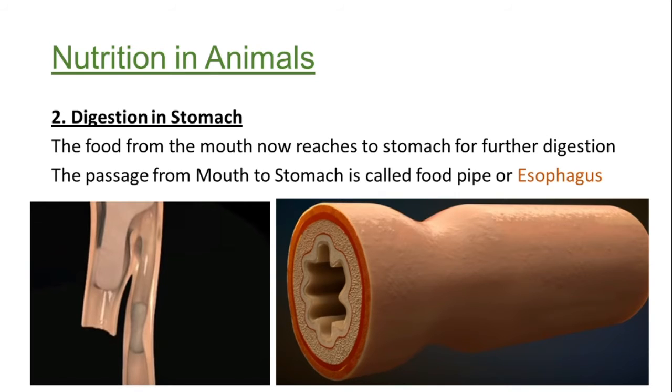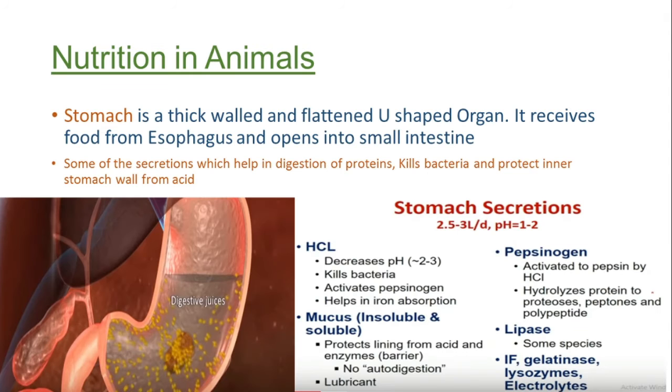The process is called peristalsis, a continuous contraction and expansion. By using that continuous contraction and expansion, the food goes slowly from the mouth down to the stomach easily. This process, as we discussed, is called peristalsis.